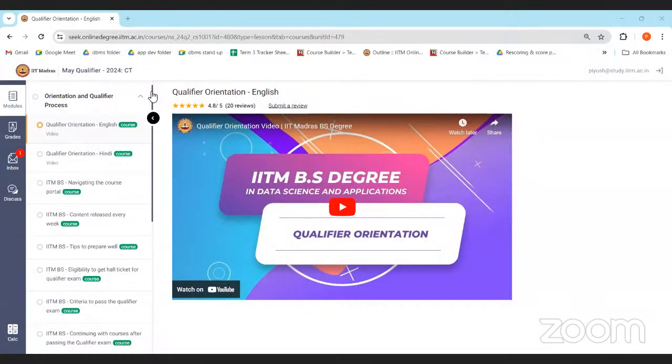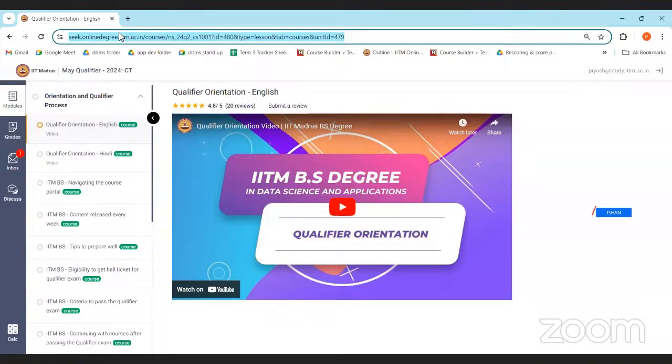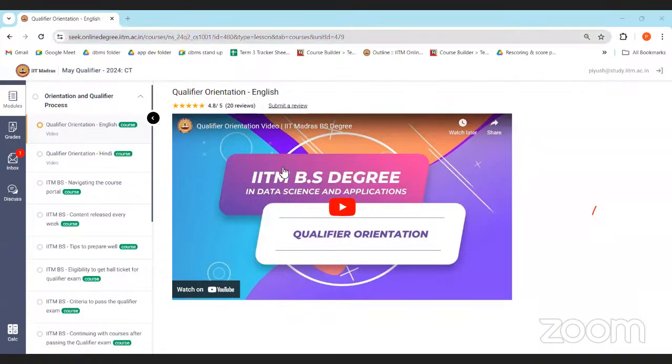Is my screen visible? Yes, sir, it's visible. Okay, great. So this is the qualifier portal. The link I have pasted. Just go to that link and log in. Please don't do this annotation here. Yeah, so here you can see.